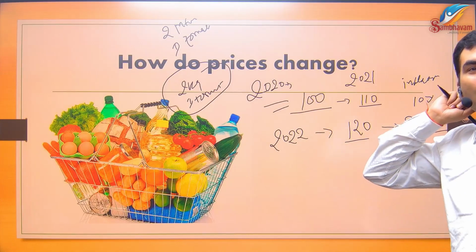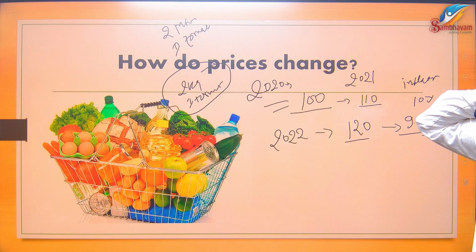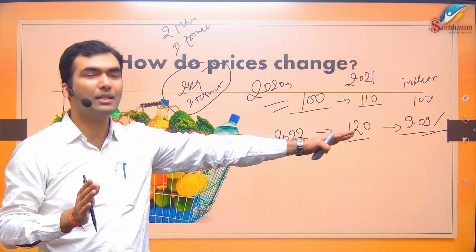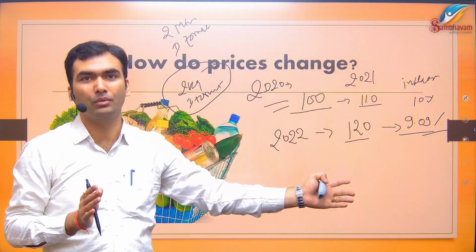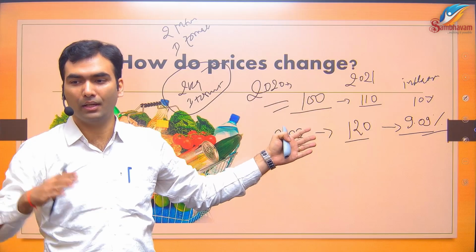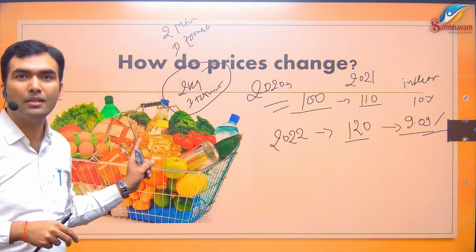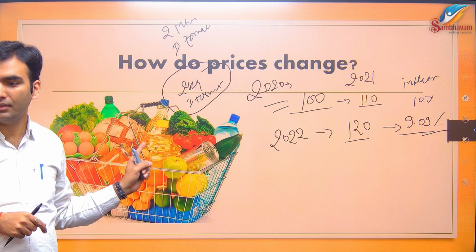Sania, did you get the point? Why it is 9% or 9.09%? If anyone has not been able to arrive at this number 9.09%, let me know. It is very important. Earlier GDP growth rate was not that important. Inflation is important. Here also this basket becomes very important because